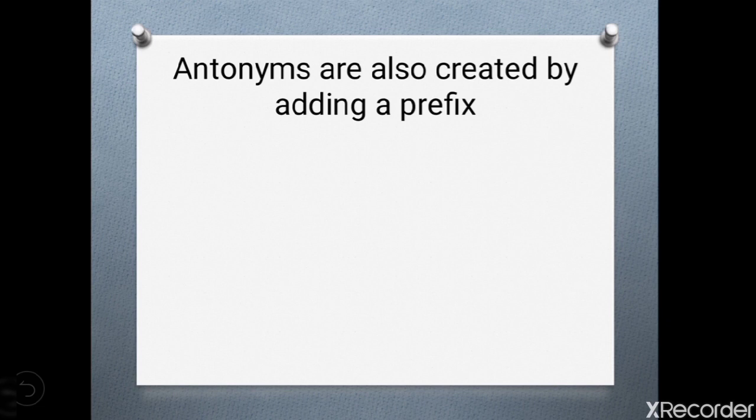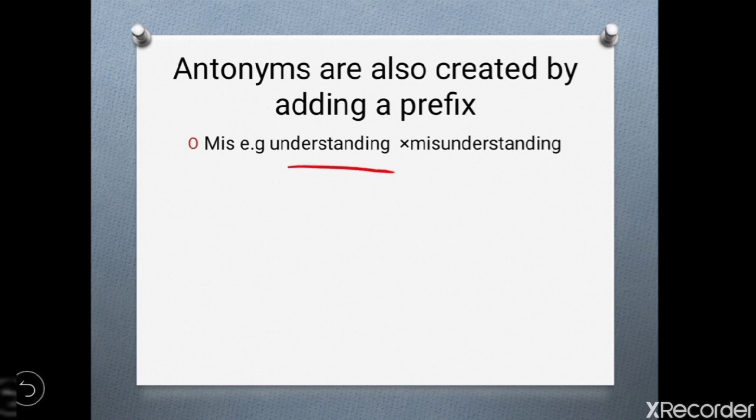Antonyms are also created by adding a prefix. A prefix is what we add before the root word. Here are some prefixes. The first one is mis. The first word is understanding. Here we have used mis. This is the prefix and we have created the antonym misunderstanding.